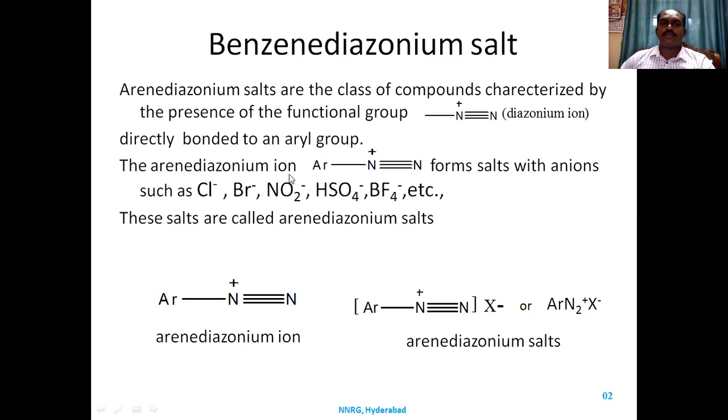The arene diazonium ion forms salts with anions such as chloride, bromide, nitrate, and sulfate ions, so that it becomes arene diazonium salts. So the arene diazonium ion will form a salt to give arene diazonium salts.